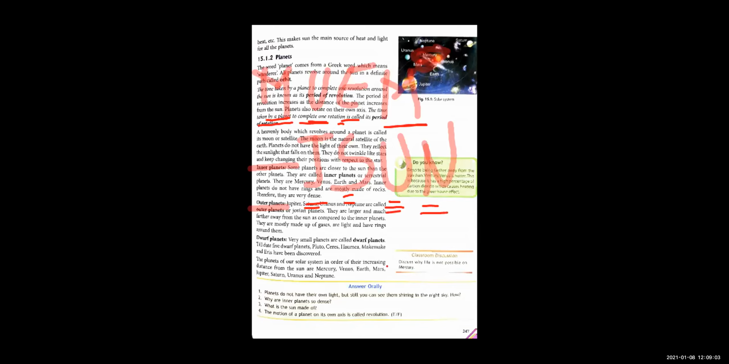So, which are the inner planets? Inner planets are the planets which are very, very close to the sun. And they are Mercury, Venus, Earth and Mars. Right? And these inner planets are mostly made up of rocks. वो rocks से बने हैं और वो बहुत dense हैं. You understand the meaning of heavy हैं, so they are dense.